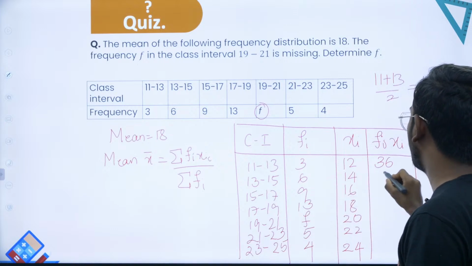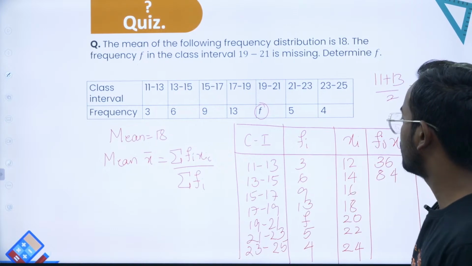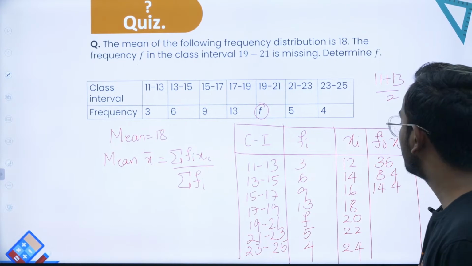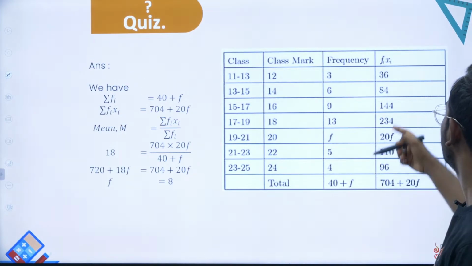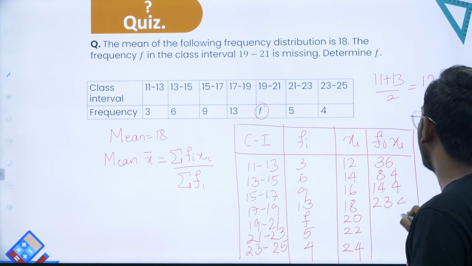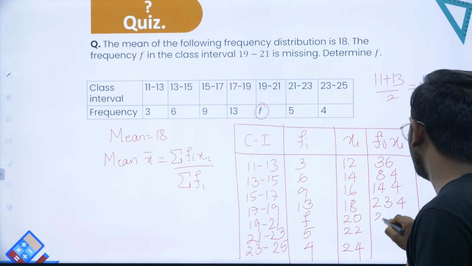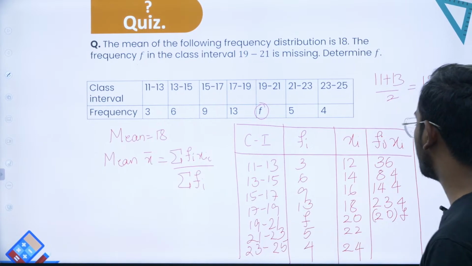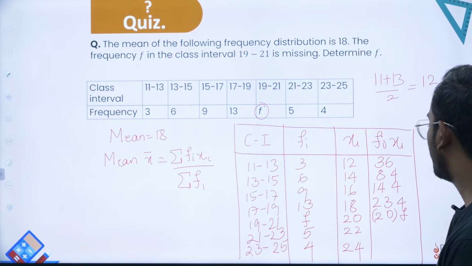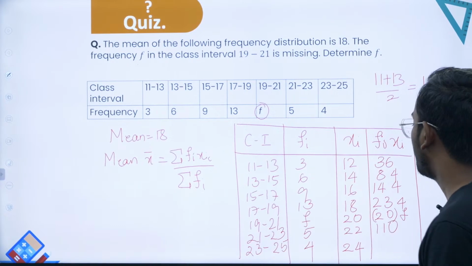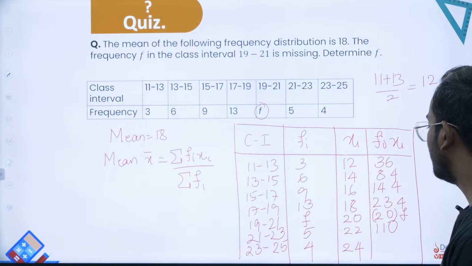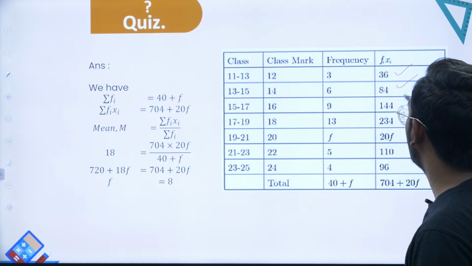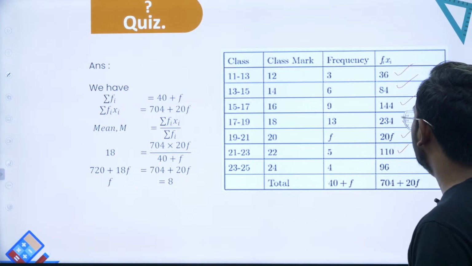So this is 60 plus 24, that is 84. This is 90 plus 54, that is 144. This is 130 plus 104, so this is 234, followed by 20f, that is 20 into f, the multiplication over here. So 20 5s are 100 and 2 5s are 10, so this is 110. 24 into 4, that is 80 plus 16, that is 96. So you have taken all these entries here: 36, 84, 144, 234, 20f, 110, 96.